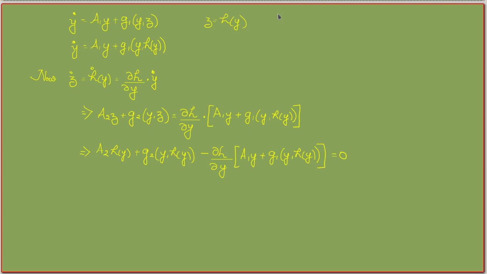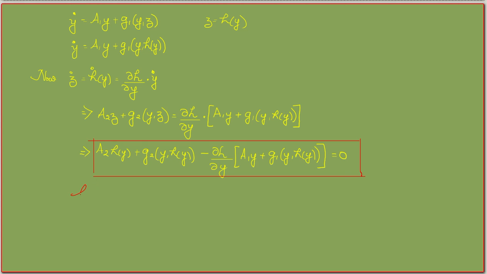So we end up with an equation like this, which is a partial differential equation, which we can solve here. This is not difficult to solve. So this is a PDE which can be solved to find out what h of y is.